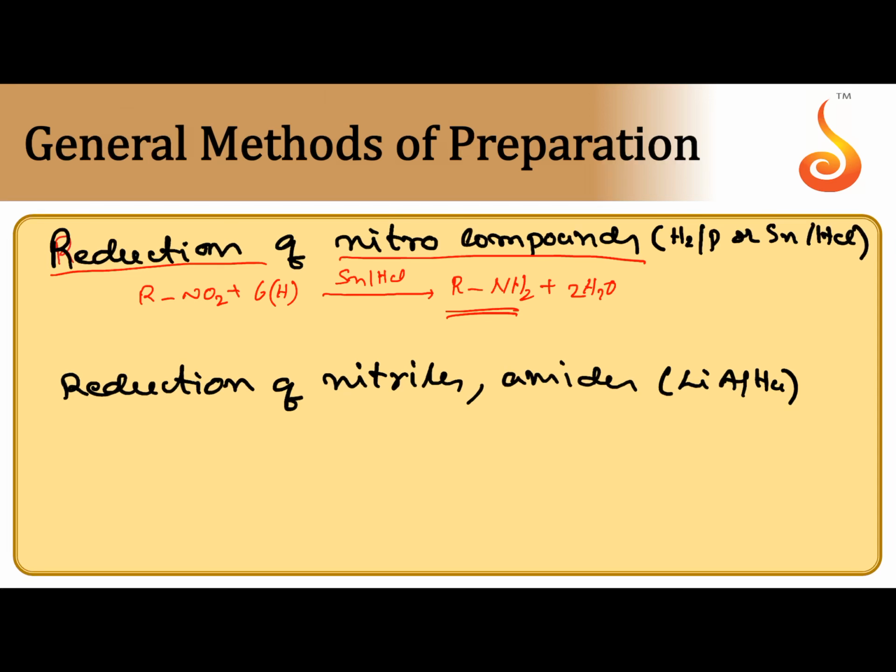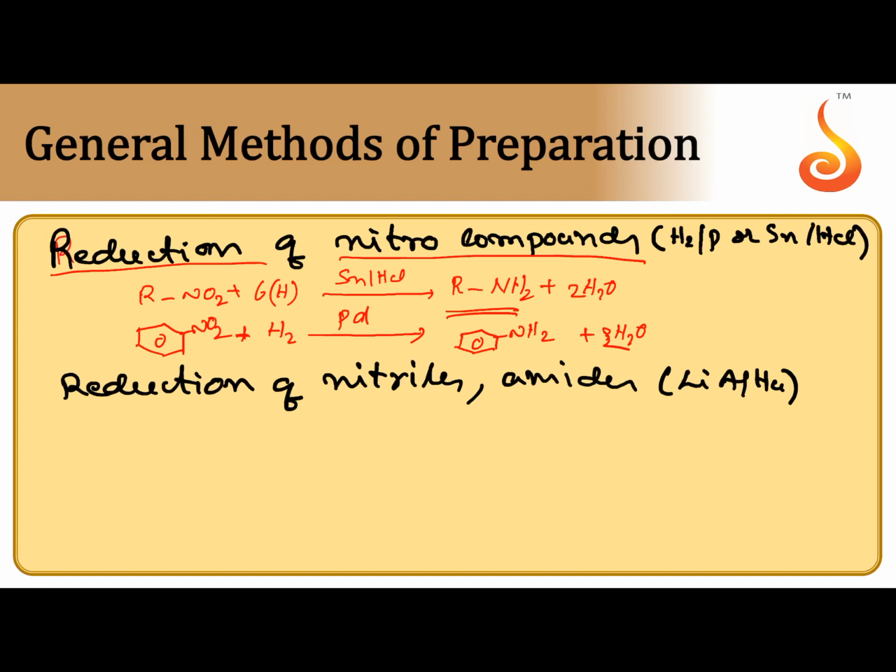Instead of acid medium, catalytic hydrogenation also we can do. When nitrobenzene is subjected to catalytic hydrogenation in the presence of palladium, same process, oxygens are replaced with hydrogen. We can get aniline. So, here in the reduction, a decrease in oxidation number by 6 units takes place.